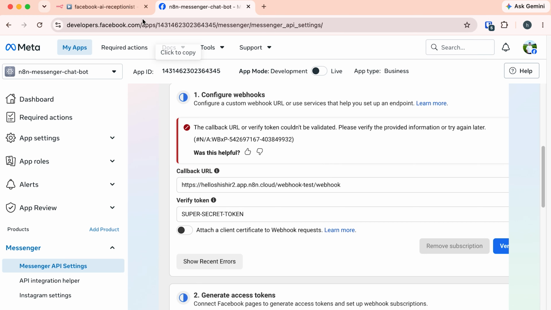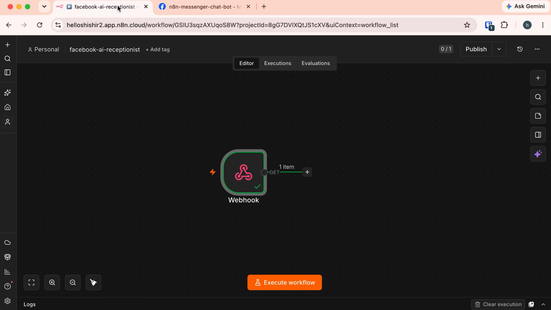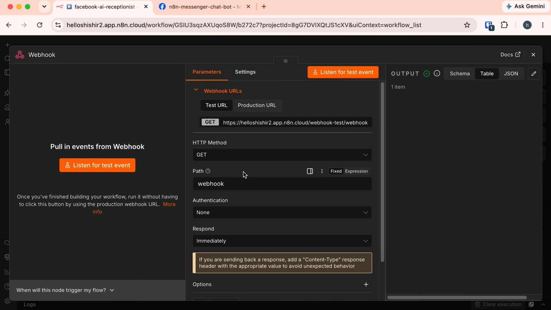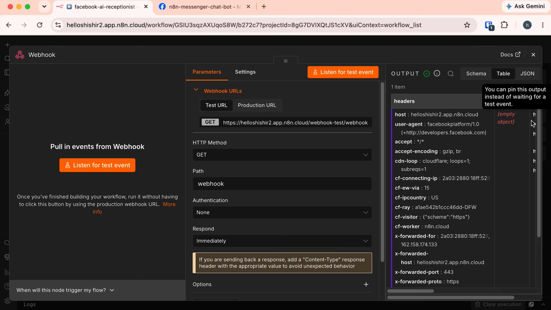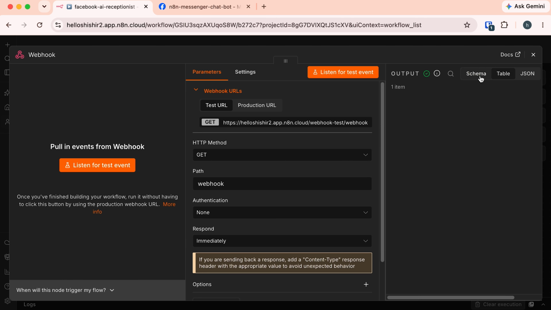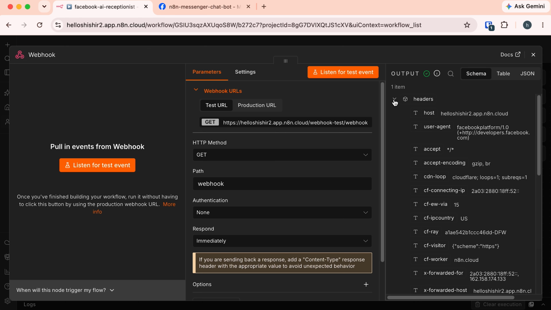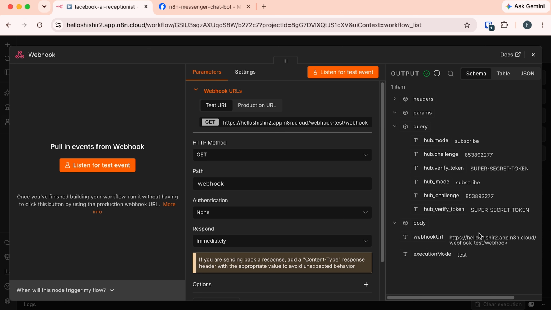But if I come back here in our n8n workflow, you can see the workflow executed successfully and this node is green. That means it received the message. So n8n got the request, but we have not responded back to Facebook yet. Let's open this webhook node. In the output section, let's move it to this schema. In this output section, you can see Facebook sent everything that we need. And here we can see they have sent some important data.